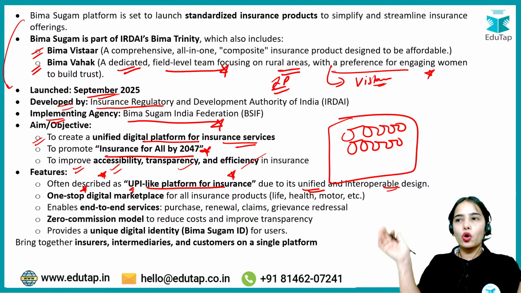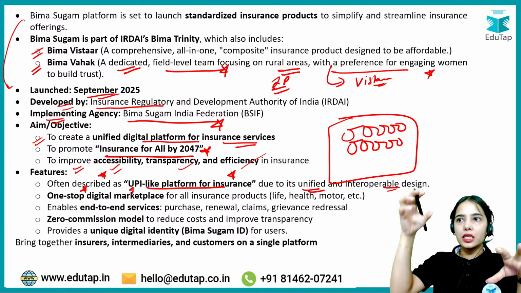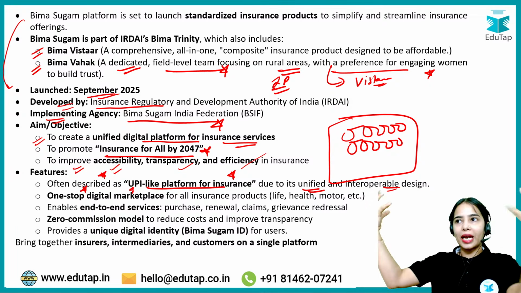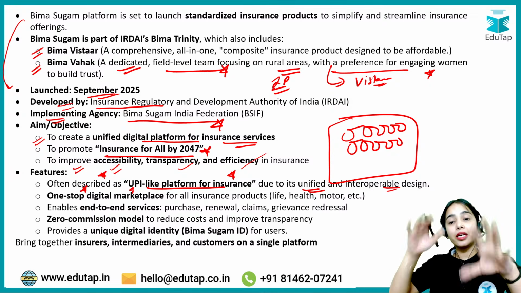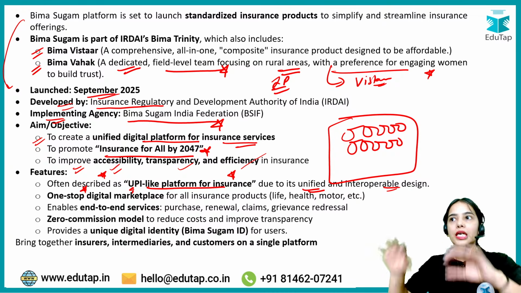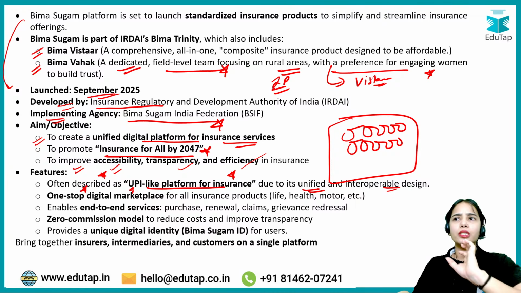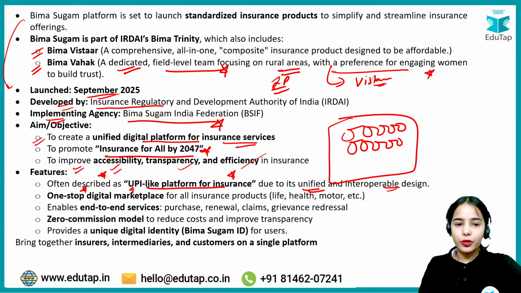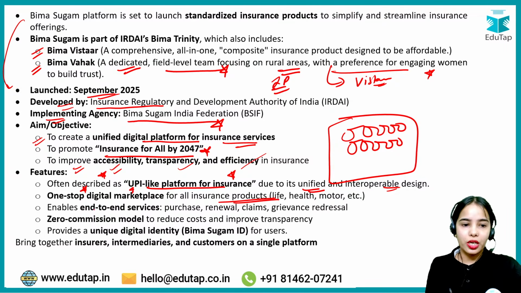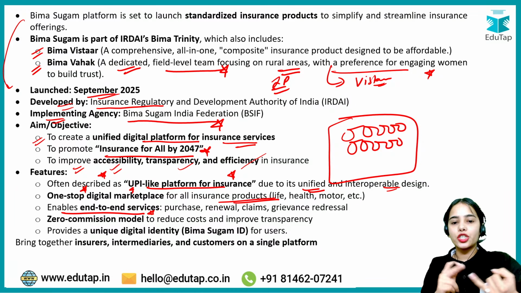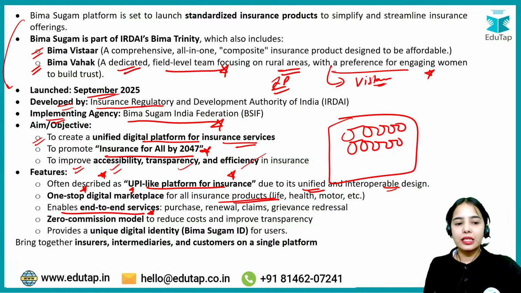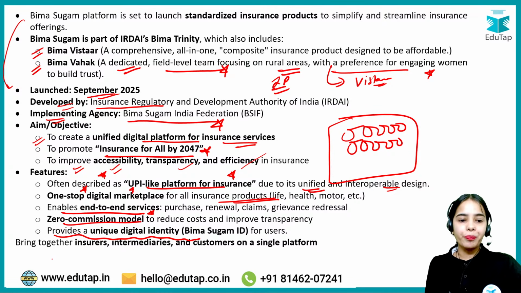Like in Amazon, you want to buy clothes, accessories, sandals and such, you can buy different things at one place. Similarly here, if you want to buy different insurance products, health insurance, life insurance, motor insurance, home insurance, fire insurance, you can get them all at one place. It enables end-to-end services: purchase, renewal, claims, grievance redressal, a zero commission model, and provides a unique digital identity. Okay, so this is the idea.